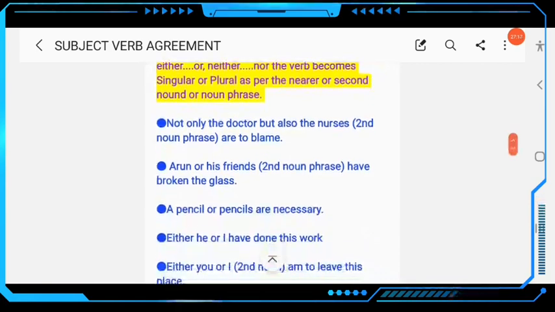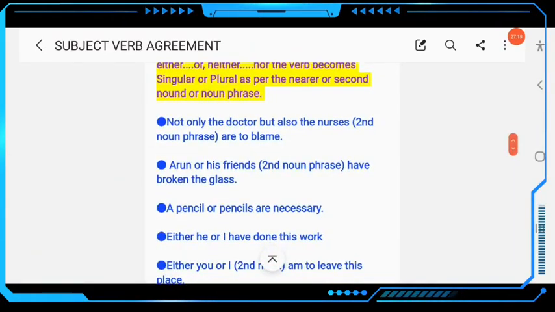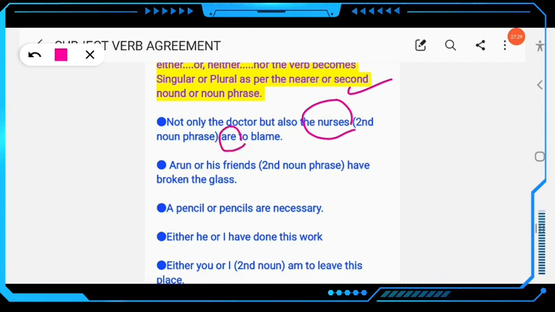You have to follow the second noun. Just follow the second noun, whether it is singular or plural. According to this, the verb will be singular or plural.